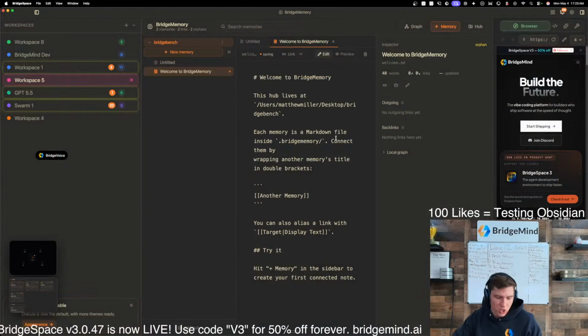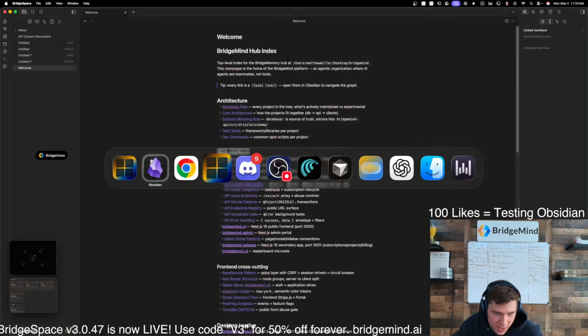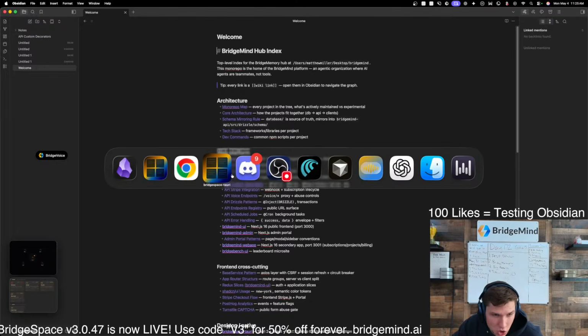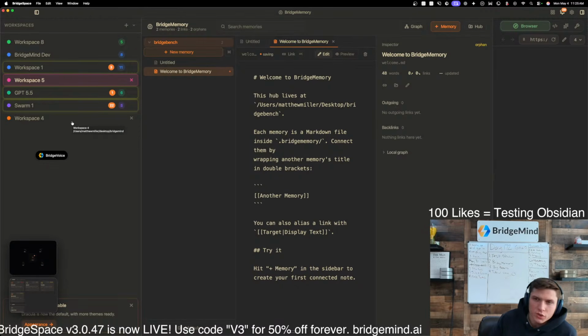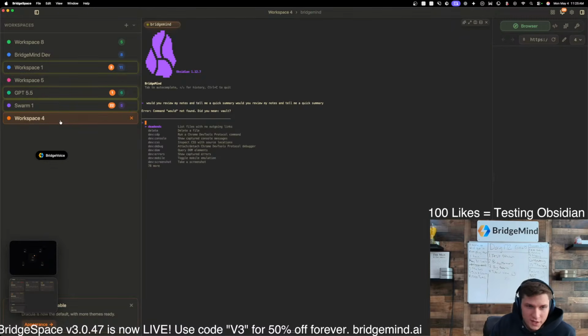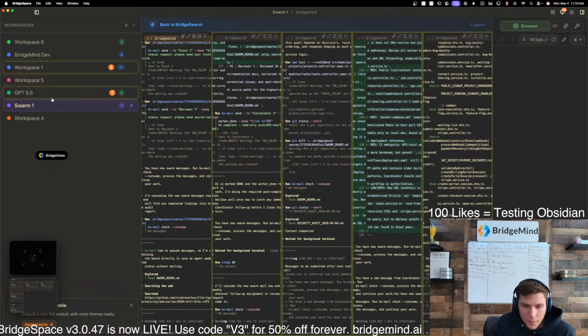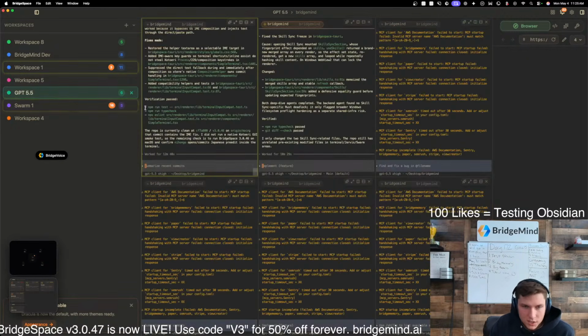I think Obsidian does it well, but the thing is Obsidian is a standalone thing, and I actually don't think that the developer support around it is very good when it comes to, for example, using it with your agents. I think that there's definitely an opportunity to create a BridgeMemory system that interfaces very, very well with the memory system inside of BridgeSpace, if you guys get what I'm saying.